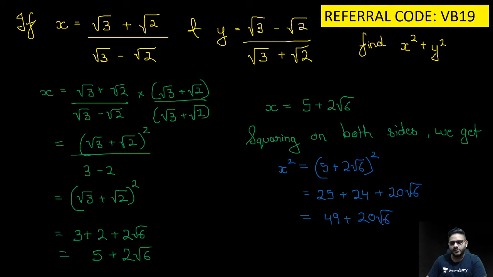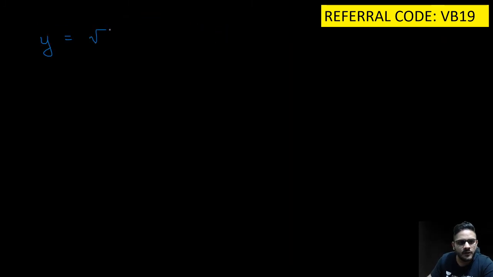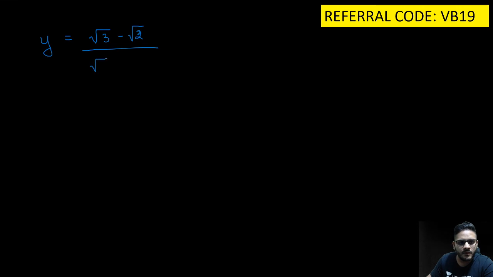Is it very clear to everyone? Very clear to everyone till here? चलो फिर हम करते हैं y को सॉल्व. So now y is equal to root 3 minus root 2 the whole upon root 3 plus root 2.